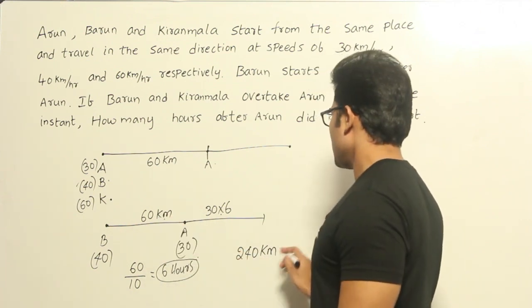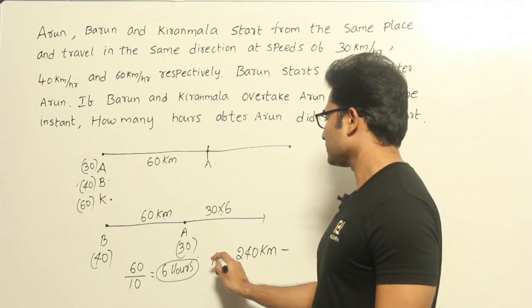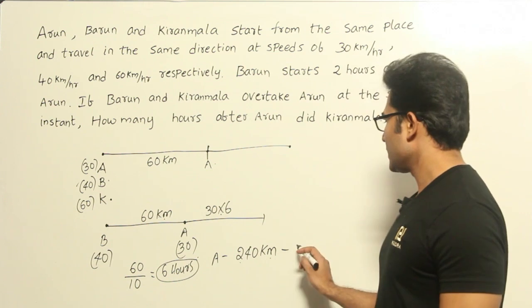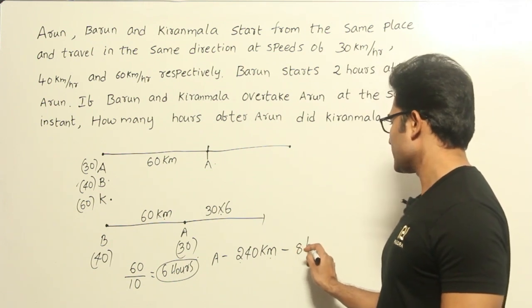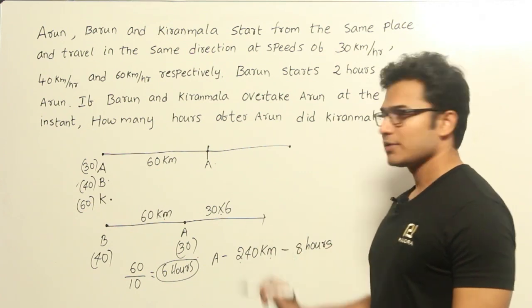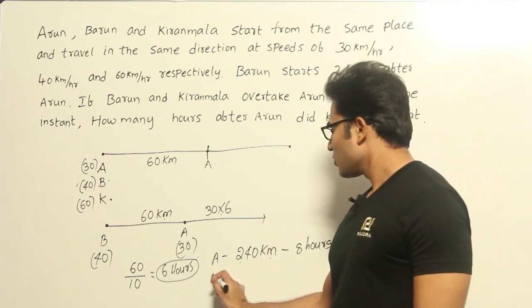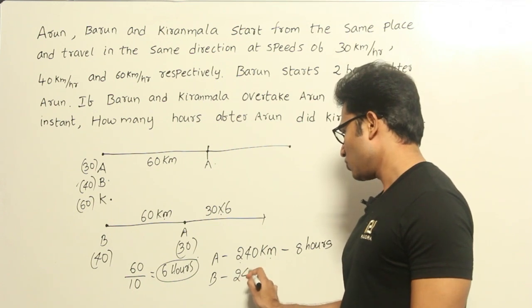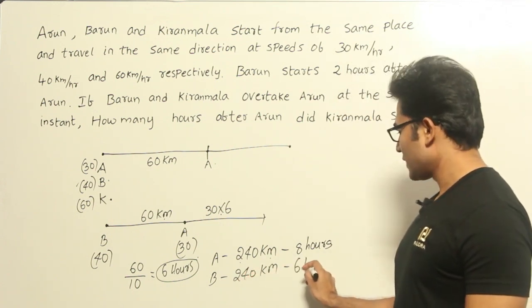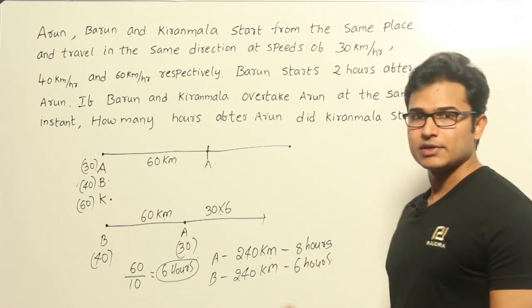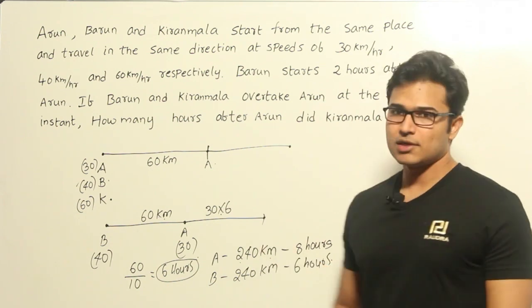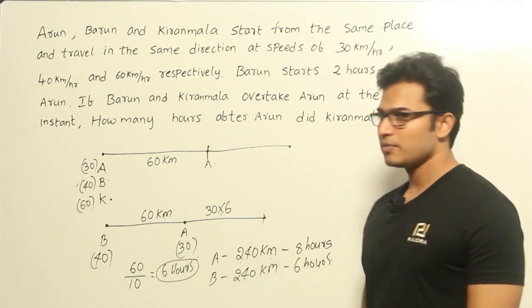So 240 kilometers is the total distance covered by Arun. This is all about Arun: he has traveled 240 kilometers in a total of 8 hours, and he is going to reach some point. Now Barun is also going to travel a total of 240 kilometers, but only for 6 hours because his speed is higher. So in 6 hours he is going to catch up with Arun at the same point, at the same instance he is going to meet there.